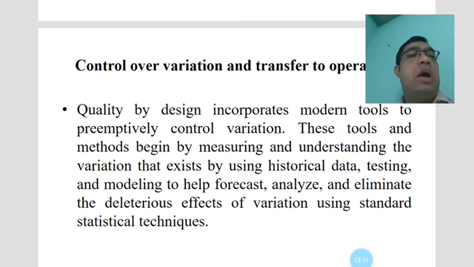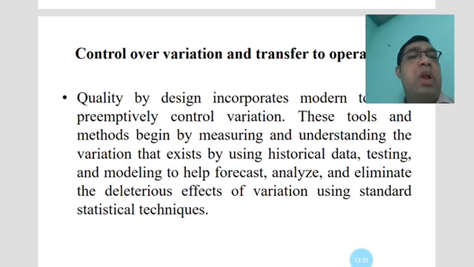Sometimes testing will also be concentrated on, along with modeling to help the forecast, such as which type of product launched in your market will survive or will evaporate. Different types of historical data will be used, with testing and modeling to help the forecast, and analyzing and eliminating the deleterious effects of variations using standard statistical techniques.